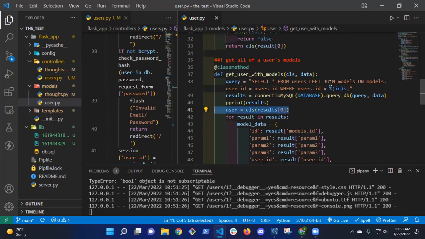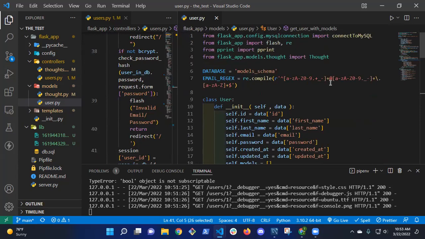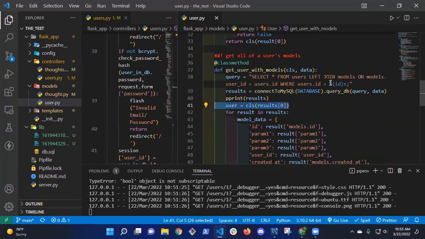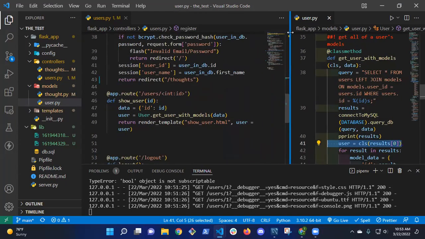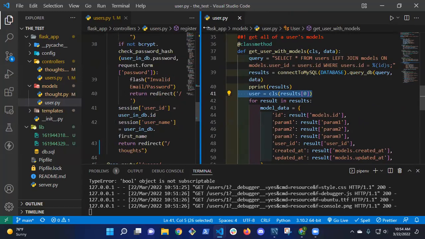I think the names are just messed up. I just forgot to come in here and change them. And it's got params. So every time this class method runs, I want to be able to pass it the data. Back in 48, I have the ID. Is that what this is expecting? I think it is, because all I'm passing is the ID. So I think that's okay.